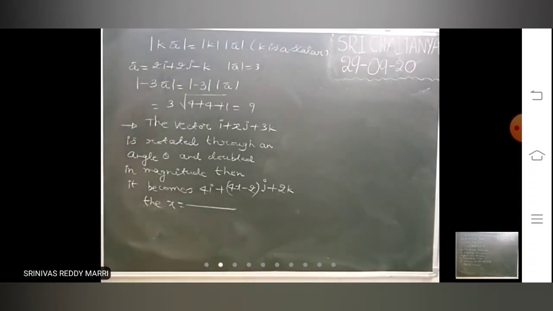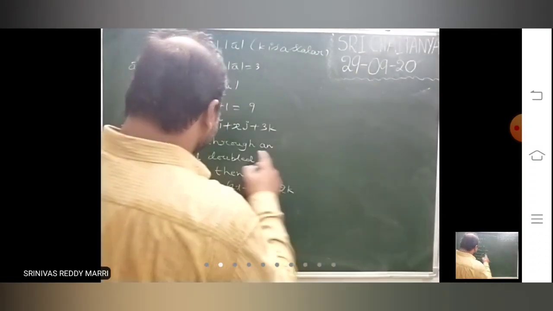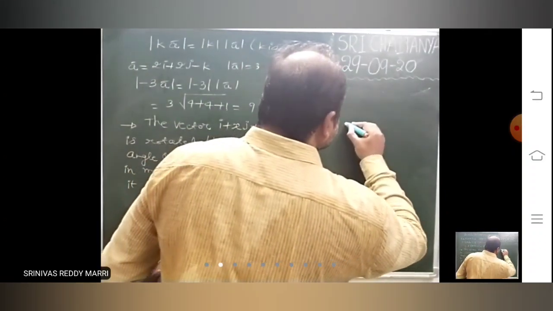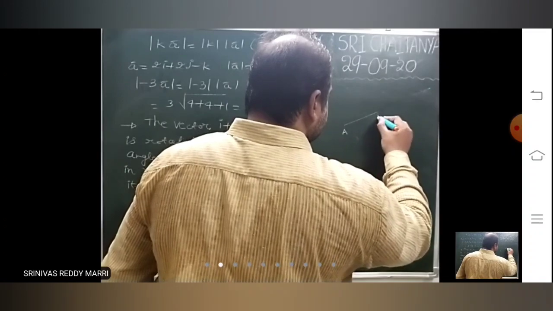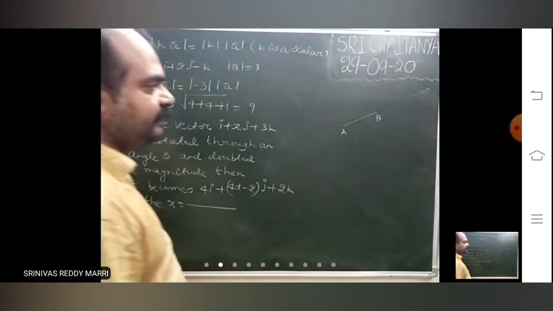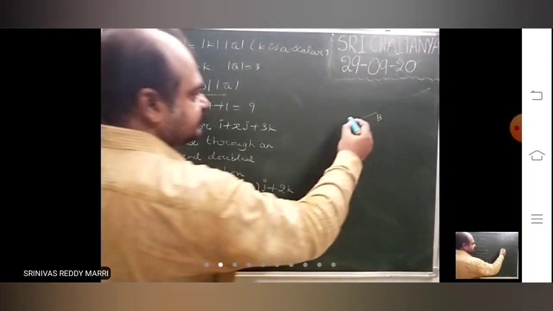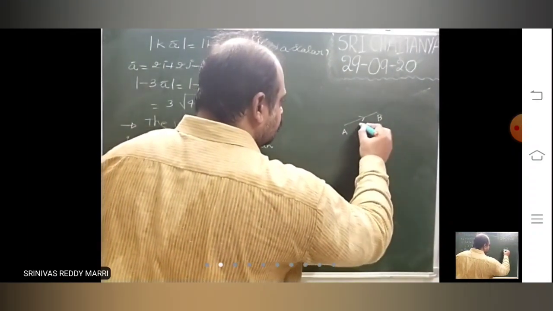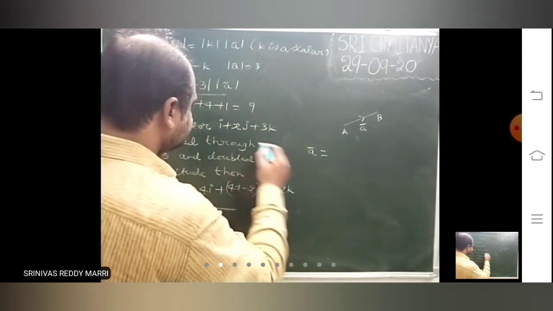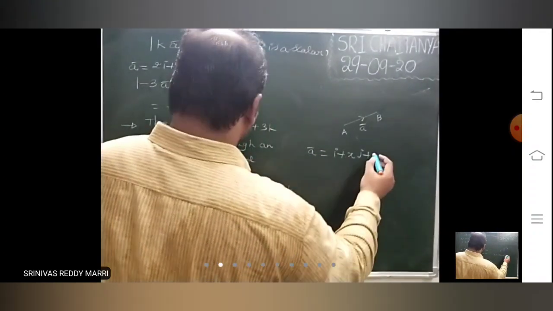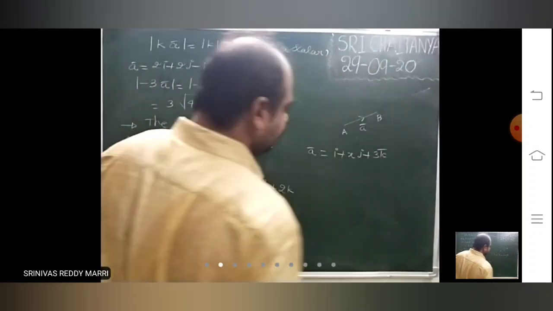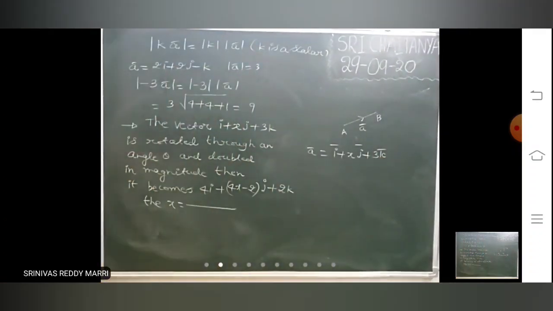Then x equals what? Look at this model. Let us say some vector AB bar is there. Let us say this is A bar. Vectors are always stated like A bar, B bar. So this is rotated through an angle theta.